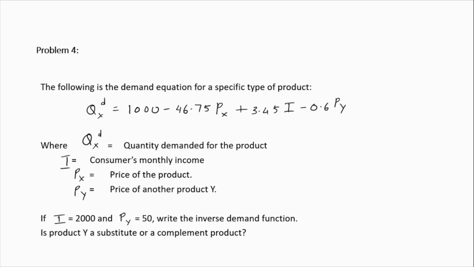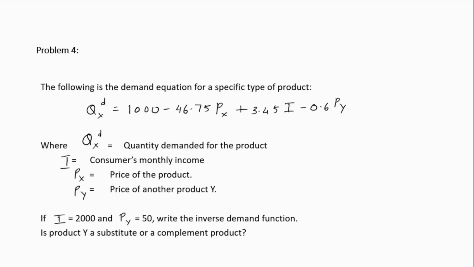Px is the price of the product X and Py is the price of another product Y. Notice here that the coefficient for Py is negative, which clearly tells us that when the price of good Y increases, the quantity demanded for good X decreases. So good Y is a complement product for good X.